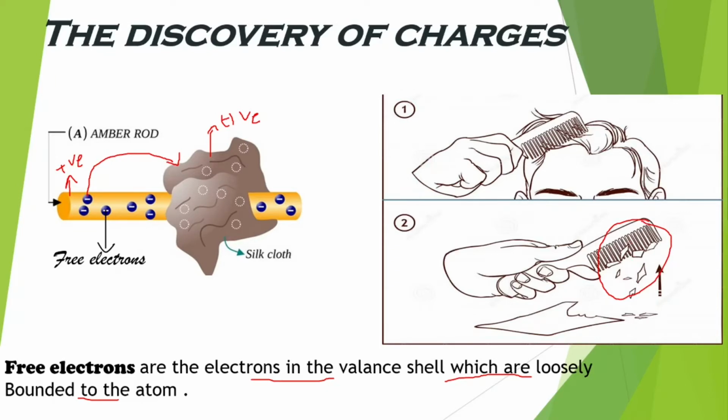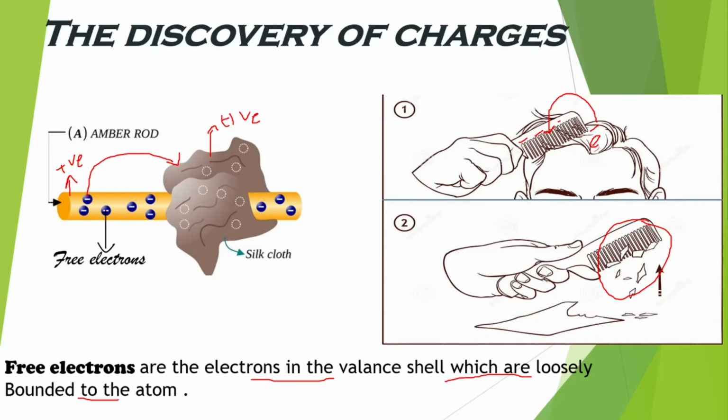What happened is that in our dry hair there are many free electrons, and when you rub this plastic scale in your dry hair, these negatively charged electrons get transferred to the comb, making the comb negatively charged.